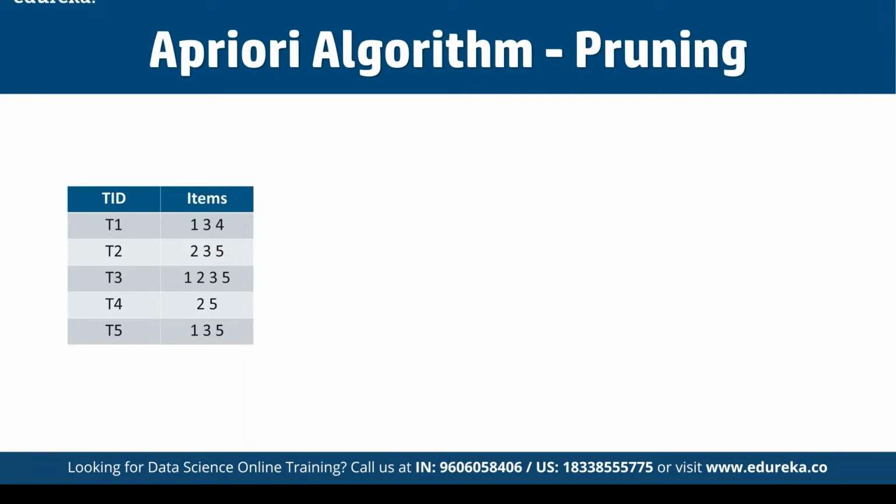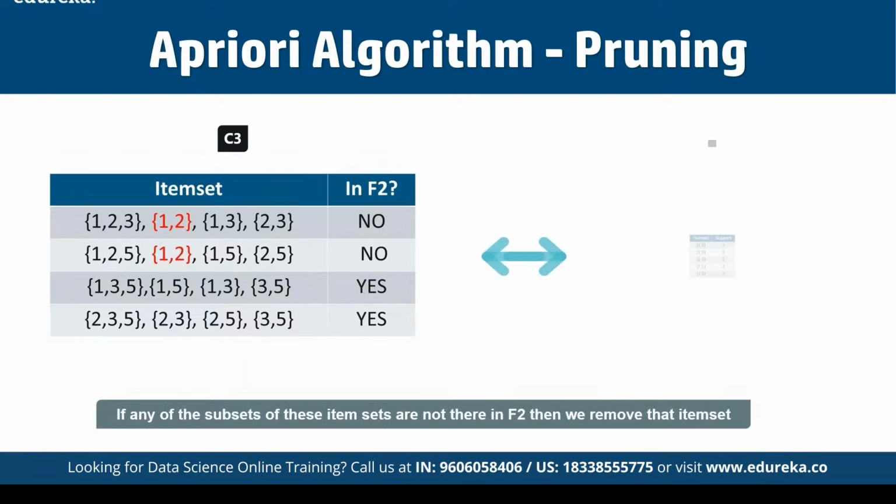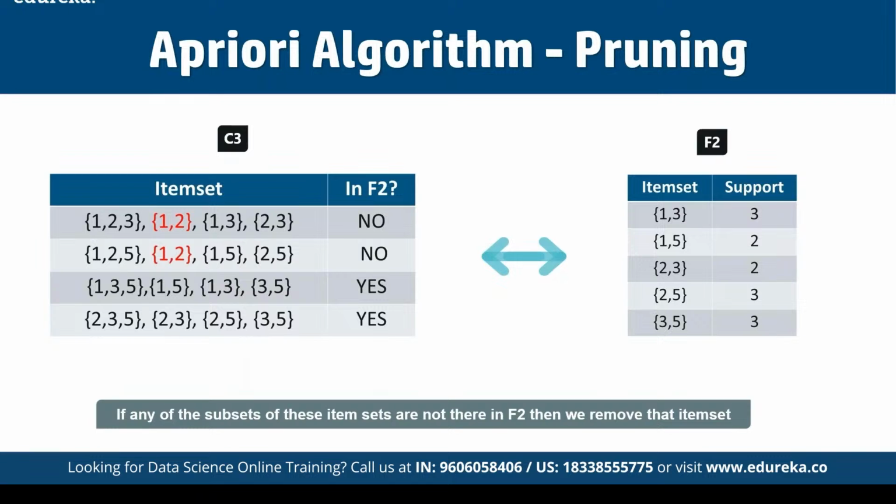And this is the main highlight of the Apriori algorithm. You can see here we are going to discard 1, 2, because 1, 2 is a common thing available in both of these item sets, right? So this is the main highlight of the Apriori algorithm. And then in the fourth iteration, as you can see, if any of the subsets of these items are not in F2, then we are going to remove those particular item sets.